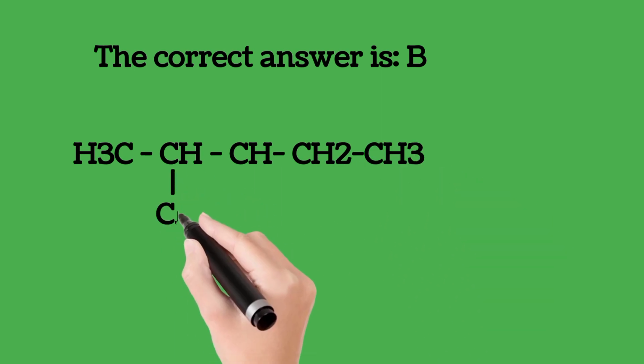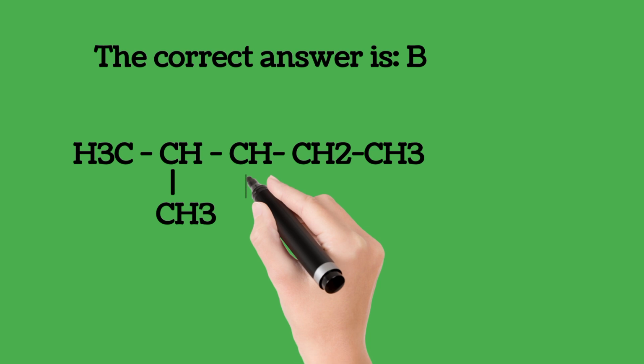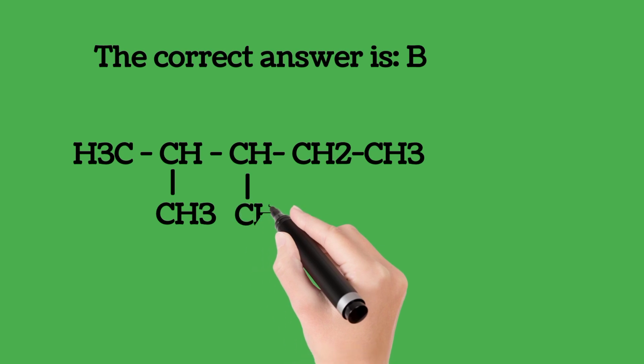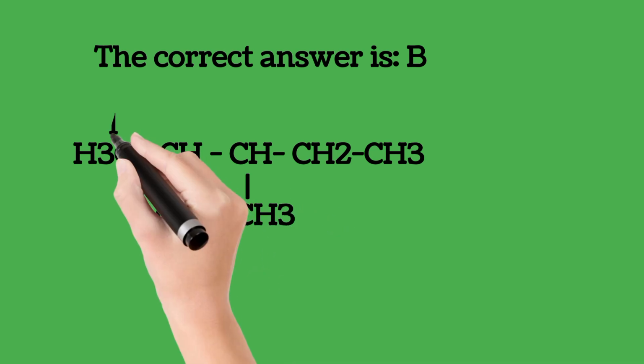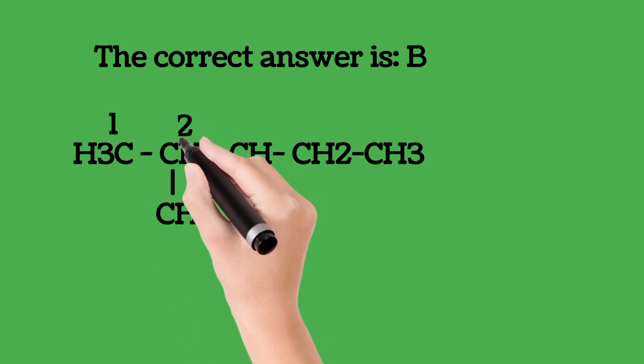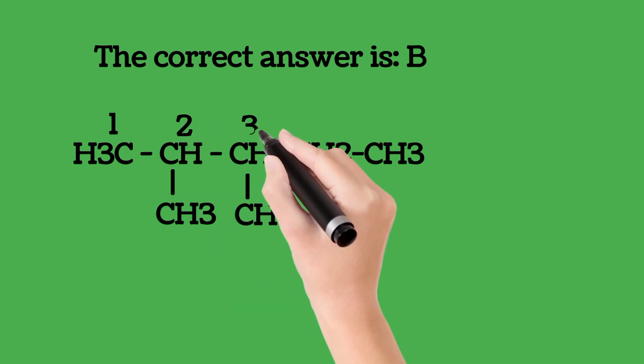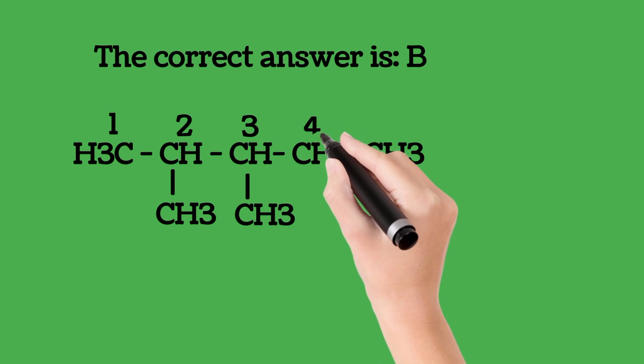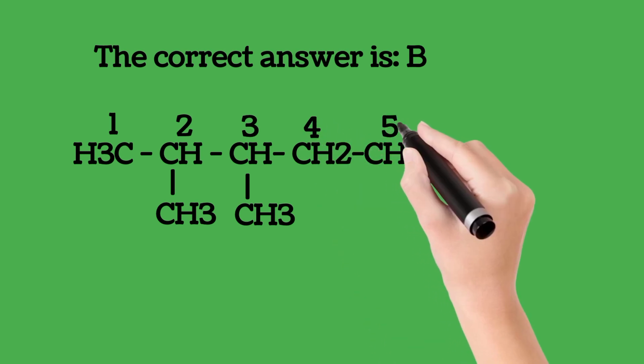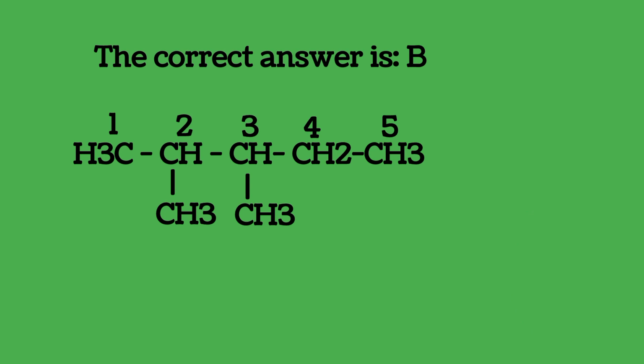Now, for you to answer it properly, you have to draw the structure of that chain. Place the side chains, which are the CH3 in the bracket, in the proper position, and then number your chain from the side that gives the side chain the smallest possible number. So that is from left to right. If you do that, you have two side chains, two methyl groups. One is on carbon 2 and the other one is on carbon 3.